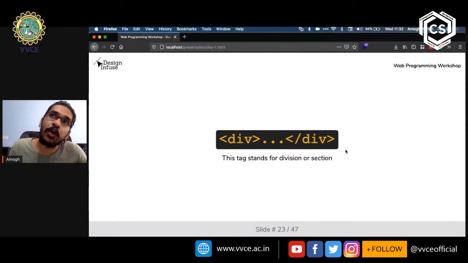Now, one other common tag that is used in HTML or in websites is called a div tag, right? DIV. So div is short for division, and this also could mean section, right? This is mostly used for people that are writing the HTML language.